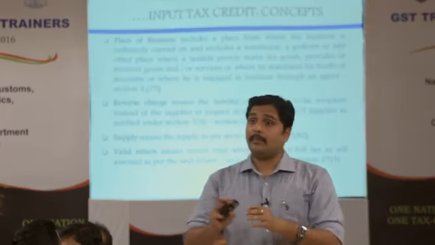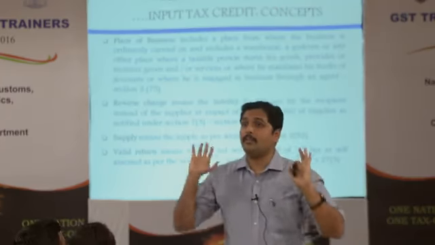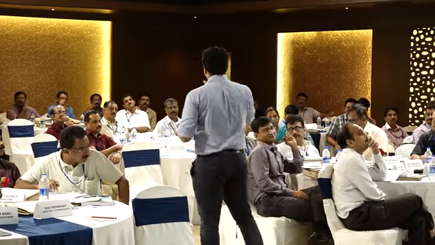Only auto population will happen, till your eligibility of credit will be shown. The availment is your right. You can avail the credit or you can use the cash for payment. It's up to you. There's no restriction on you to use only cash or only credit. You have to show a debit of the cash ledger or the credit ledger. Other than that, it cannot happen automatically.